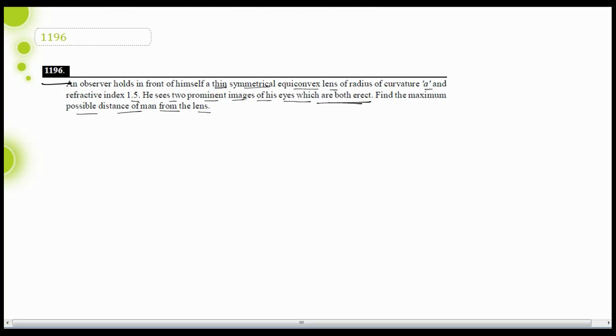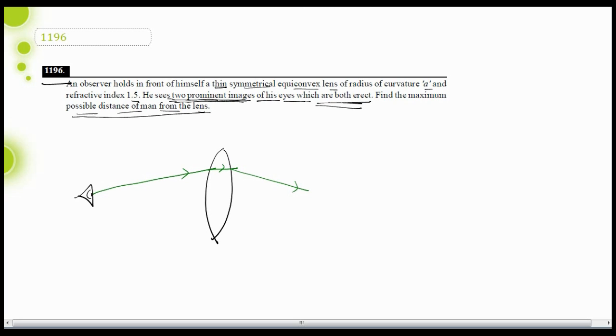Okay, we need to find the maximum possible distance of man from the lens, and the condition is given to us that he is able to see two images of his eyes which are both erect. First of all, how can he see two images? Because this is a lens. Lens will refract light rays. If the lens is placed somewhere here from the eye of the person, then a light ray emitting from the eye will be refracted by the lens.